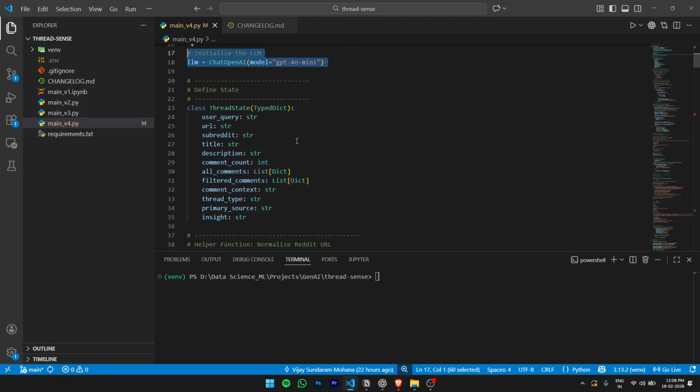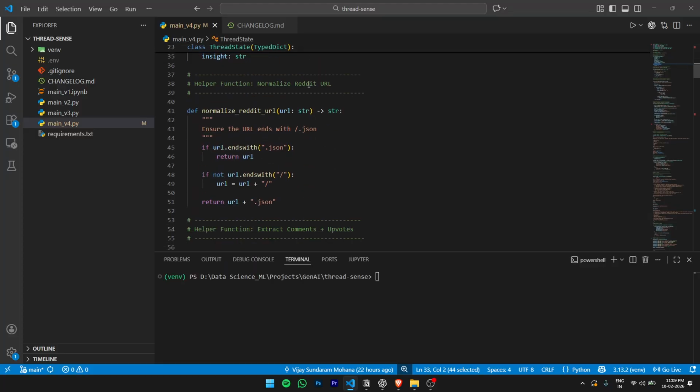We define the state variables. You can see there's a bunch of additions to this. Of course, you have the user query and the URL from the input. We are also choosing the subreddit type, title, description, and the comments count. So these are four variables from the post section. And then you have all the comments, filtered comments, and comment context. These remain the same. And apart from this, you have your thread type and the primary source. This is where the output from the archetype comes, and these are the two details that you get.